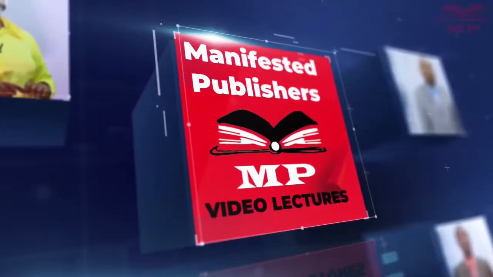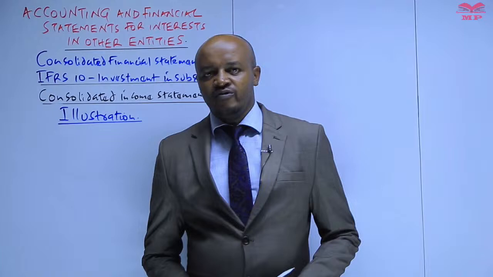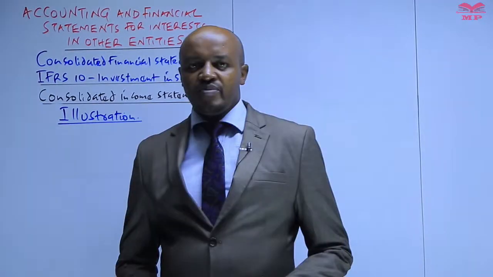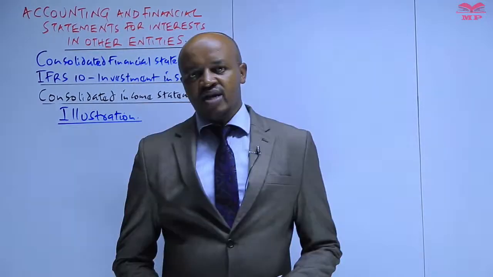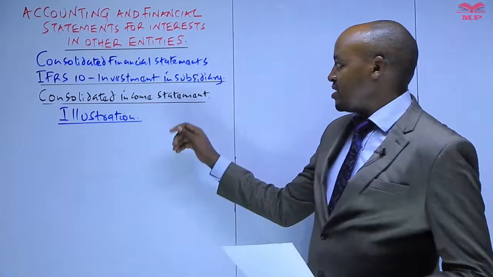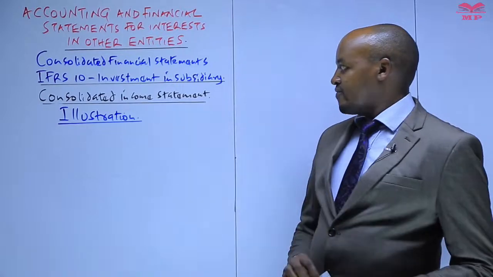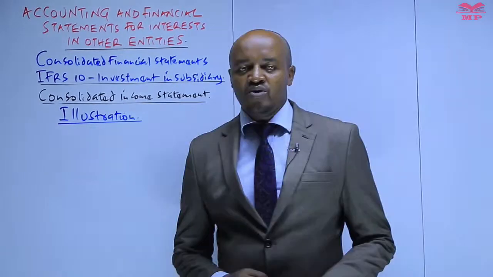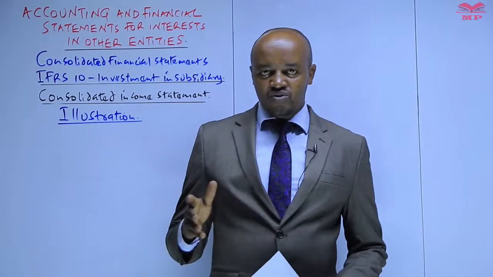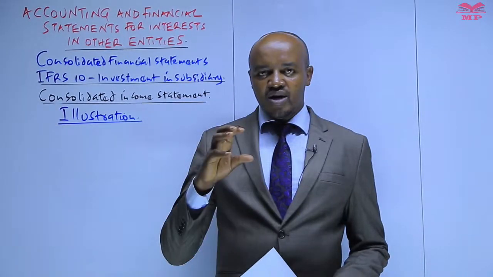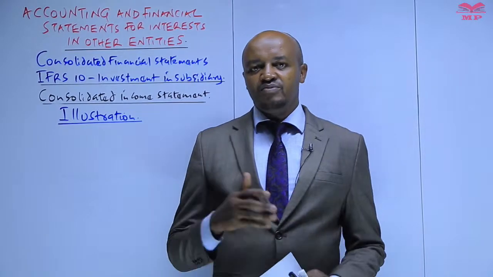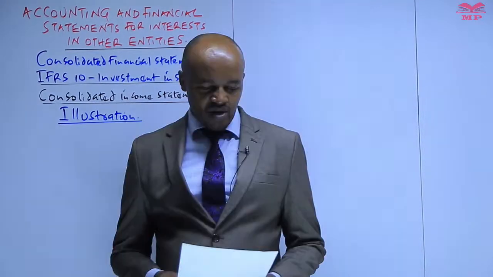Hi candidates, welcome to another session of Manifested Online classes. We are still continuing the topic of group accounts. In this session, I want us to look at an illustration question regarding how to prepare a consolidated statement of comprehensive income, or basically a consolidated income statement. Remember, in our previous session, we looked at how to prepare the same, and also we discussed the various consolidation adjustments which are necessary in preparing a consolidated income statement. So let's go through the illustration.